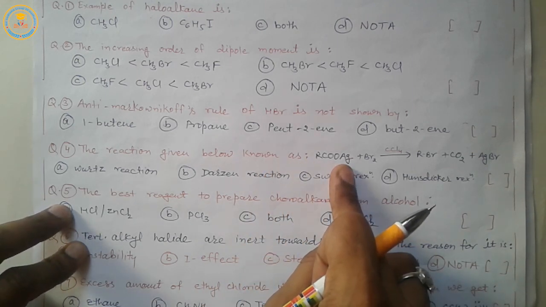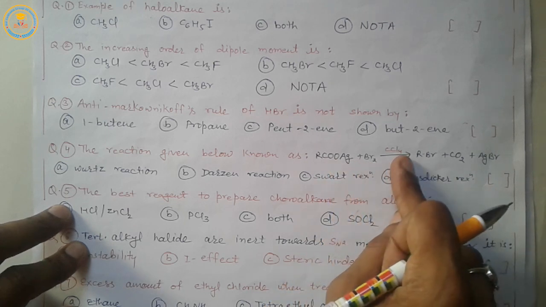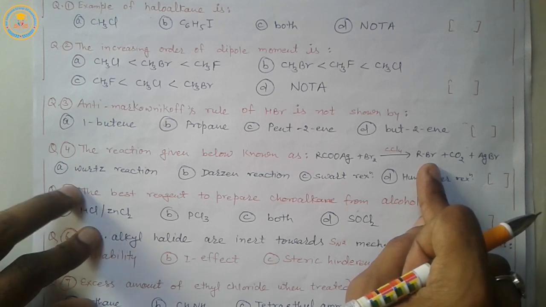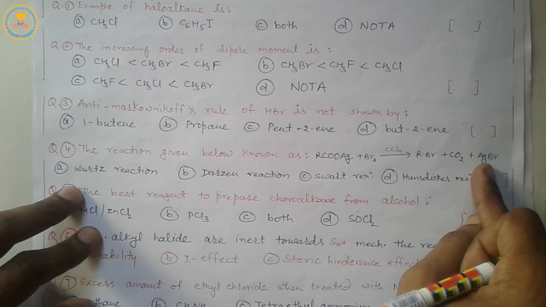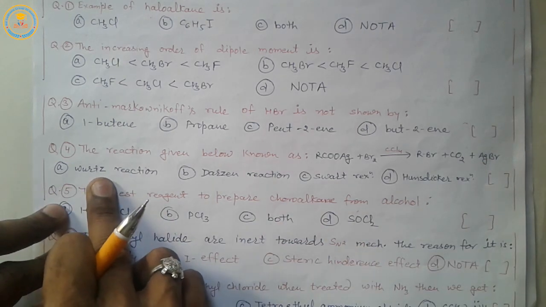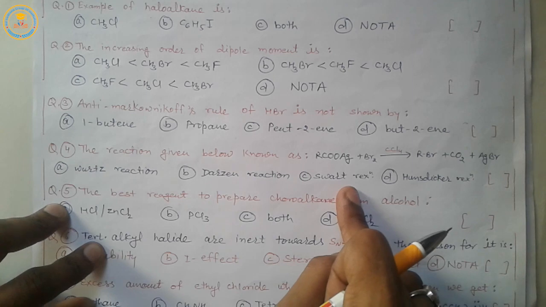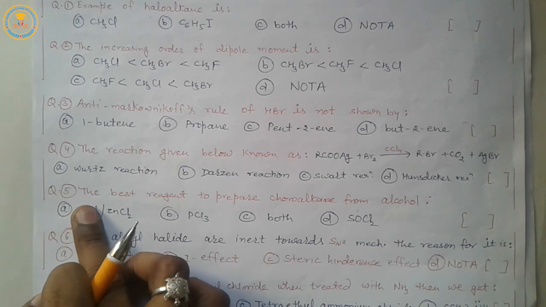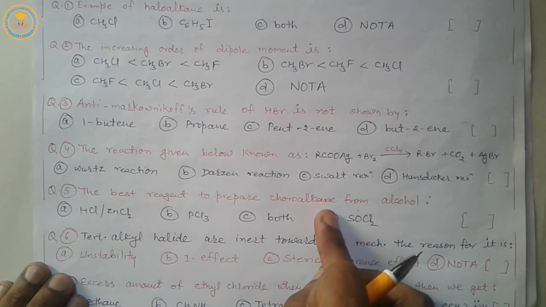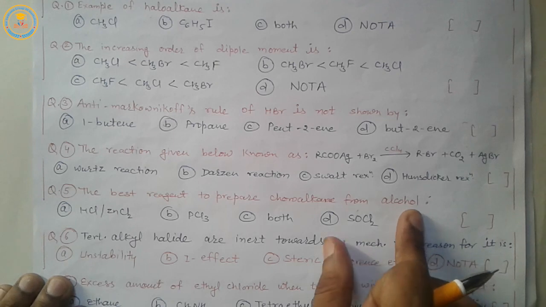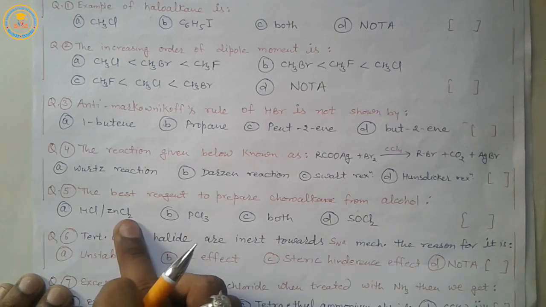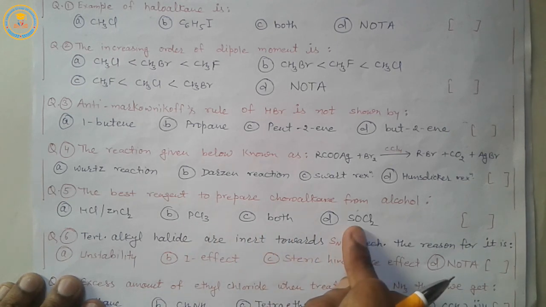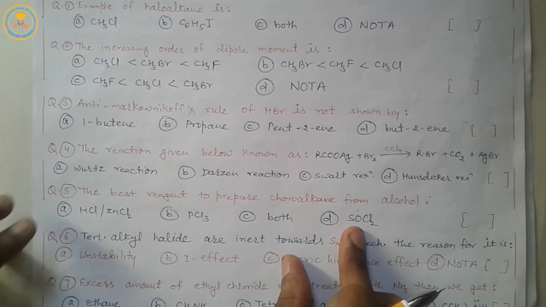Fourth question, the reaction given below known as monocarboxylic acid salt plus Br2 in CCl4, then alkyl bromide is formed as a major product and byproduct is CO2 plus AgBr. Option A Wurtz reaction, B Darzens reaction, C Swarts reaction, D Hunsdiecker reaction. Fifth question is the best reagent to prepare chloroalkane from alcohol. Very important question. A HCl plus ZnCl2, B is PCl3, C both, and D thionyl chloride SOCl2.